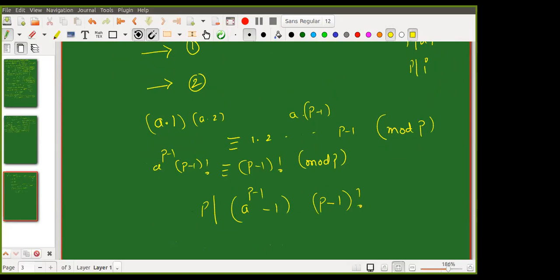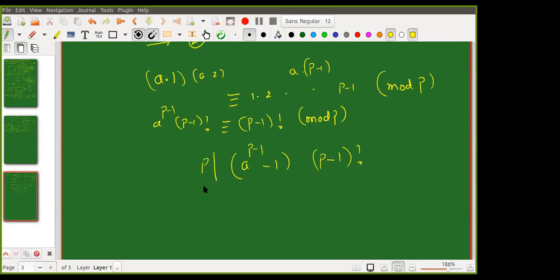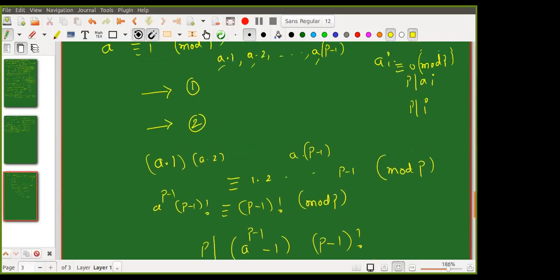Next, what? p does not divide p minus 1 factorial. So the GCD of p and p minus 1 factorial is 1. So again by Euclid's lemma, p has to divide a power p minus 1 minus 1. So that is, a power p minus 1 is congruent to 1 mod p by the definition of congruence. Okay, so I made it a little complicated.